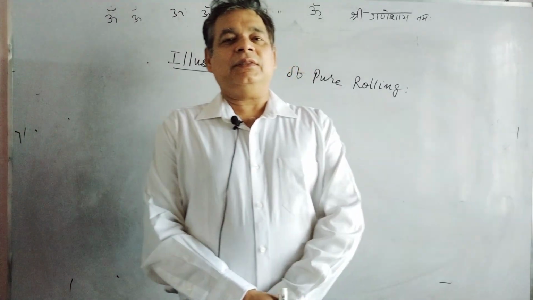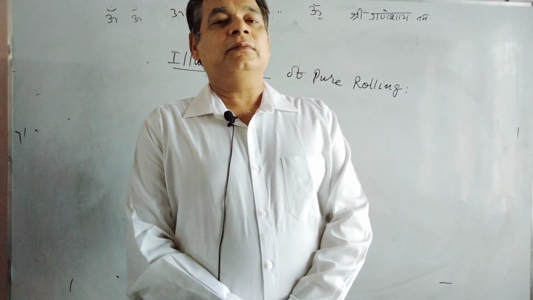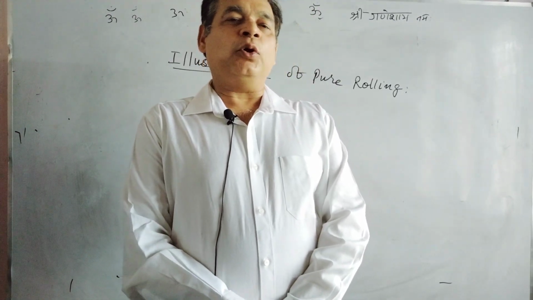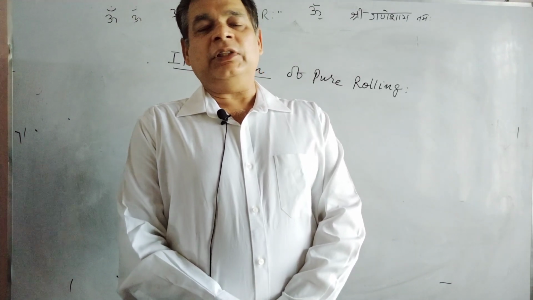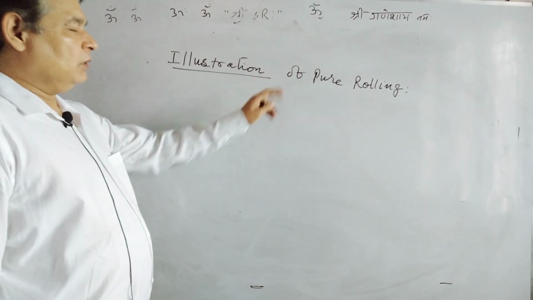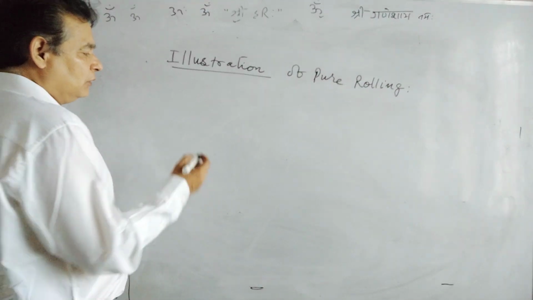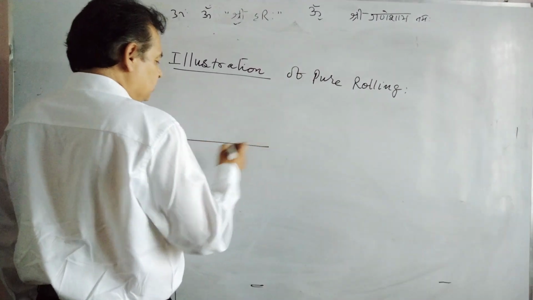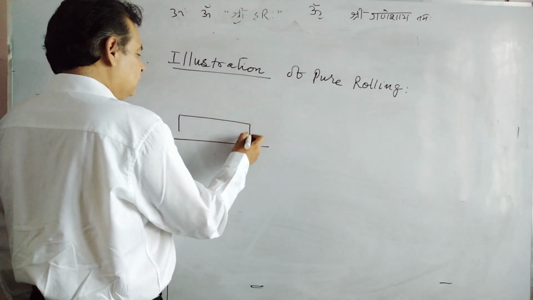Hello friends, in previous lectures we studied about pure rolling, and I'm continuing this pure rolling with the help of this illustration. I'm taking a particular illustration in the form of a question. Suppose this is a rigid surface on which a plank can move.